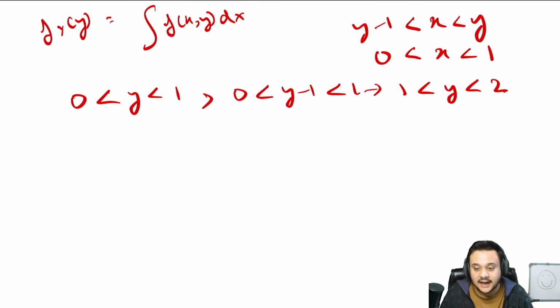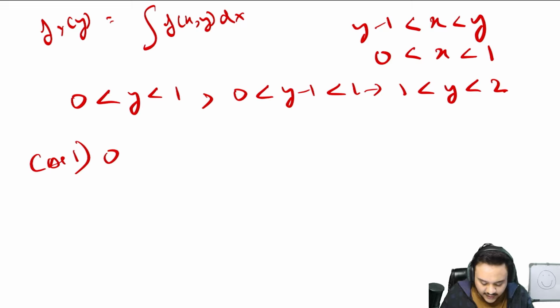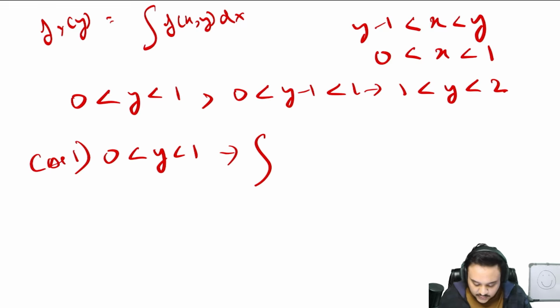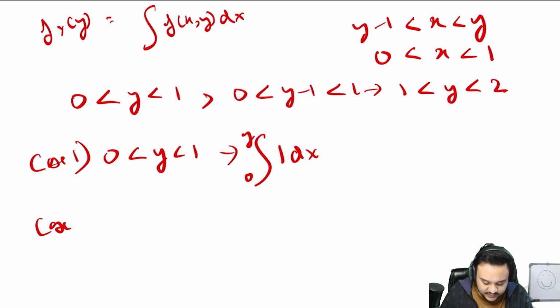So now let us try and write down the cases. Case 1 is when y is between 0 and 1. This will give you that you integrate over the interval of 0 to y. Your second case is that y is between 1 and 2.